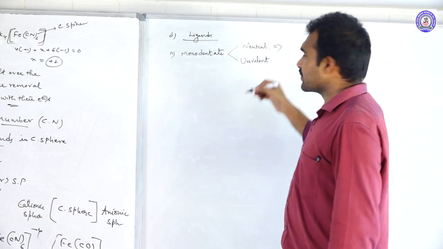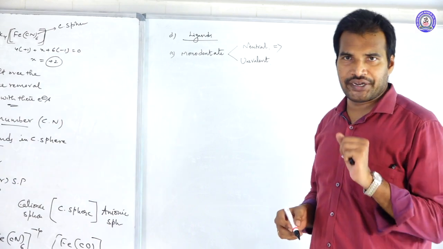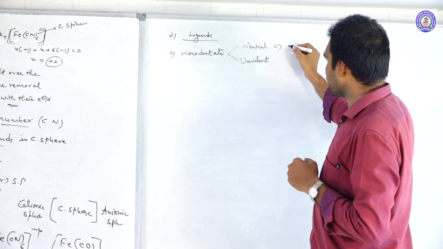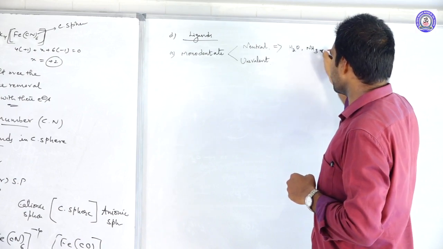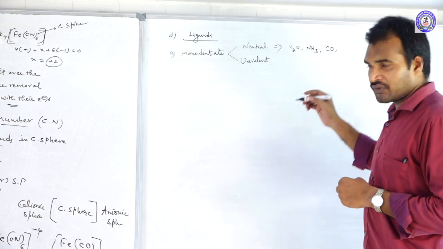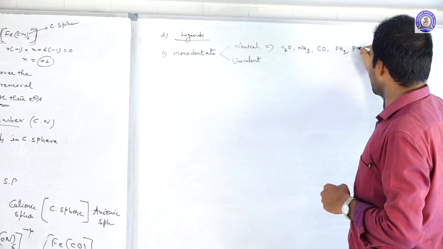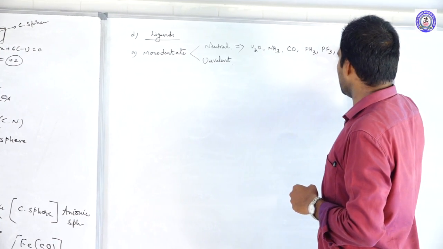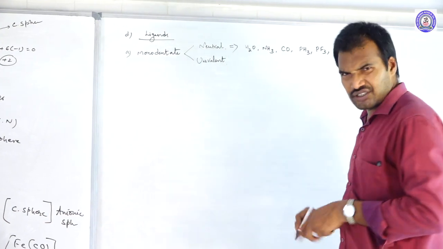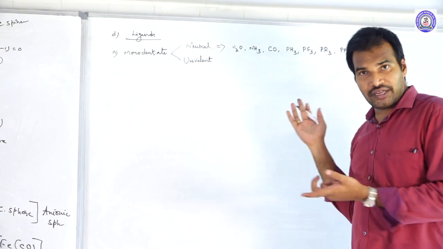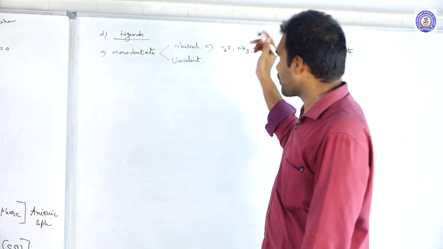Neutral monodentate ligands means they don't have any charge, but they can donate electrons from one donating site. See the examples for them. Neutral ones are H2O, NH3, CO, PH3, PF3, PR3, PPh3, etc. These all have neutral charge. They won't have any charge, but still they have one donating site. That is called neutral monodentate.